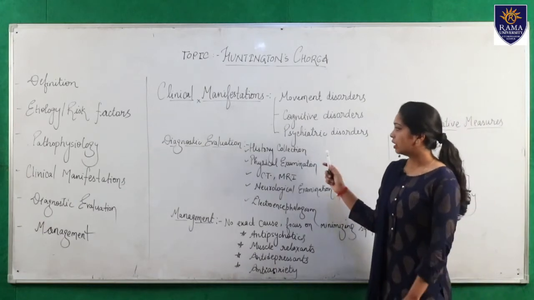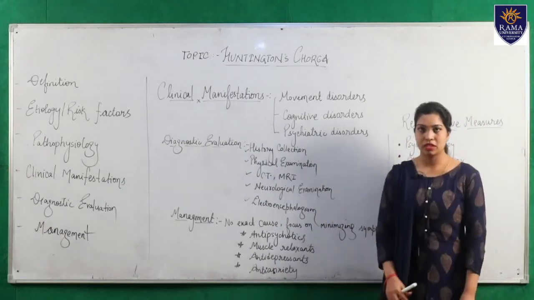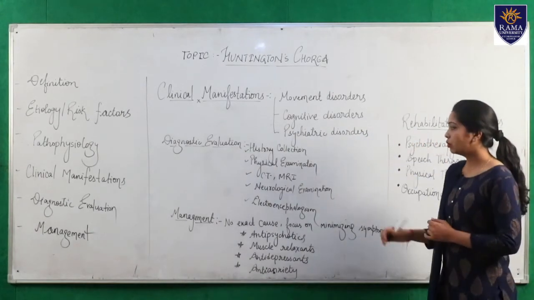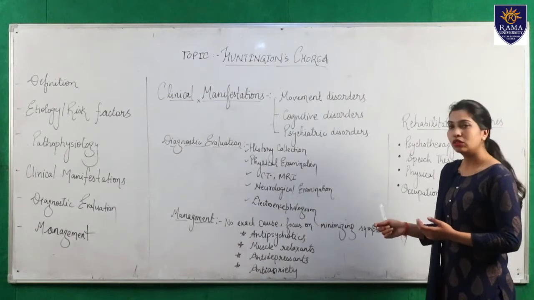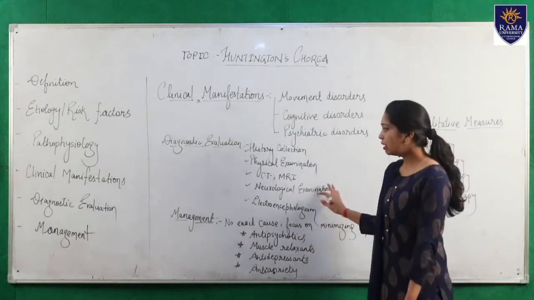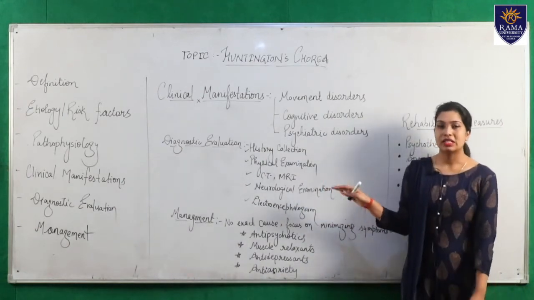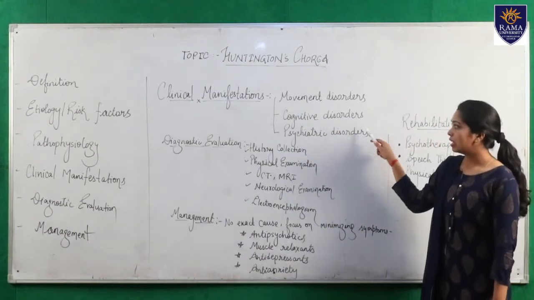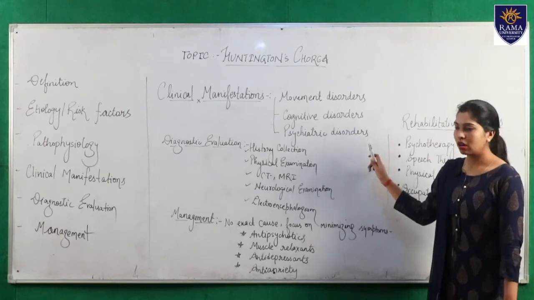So the first one related to this is the history collection. First we have to collect all types of history of the patients. Next we can conduct a thorough physical examination. When we conduct the thorough physical examination, we can easily assess these types of clinical manifestations of the three kinds of disorders here.